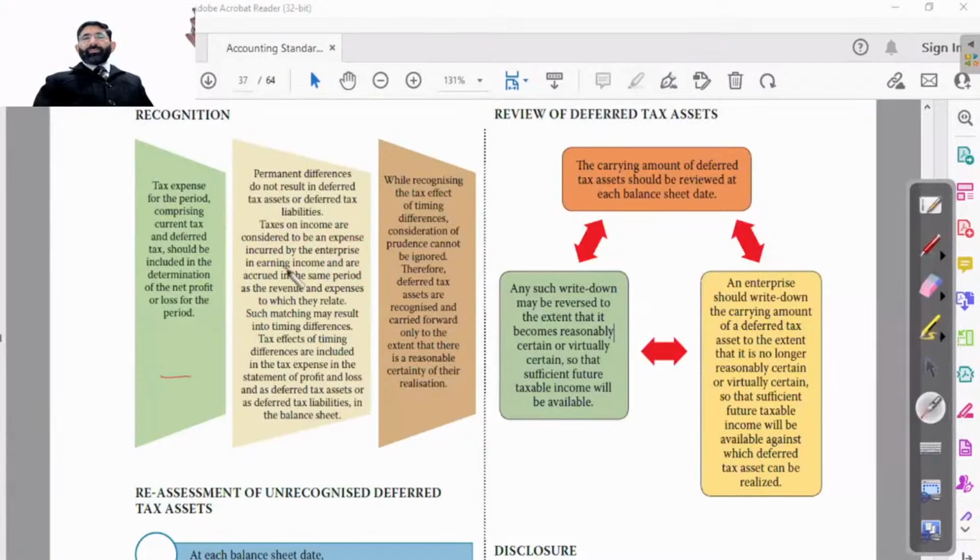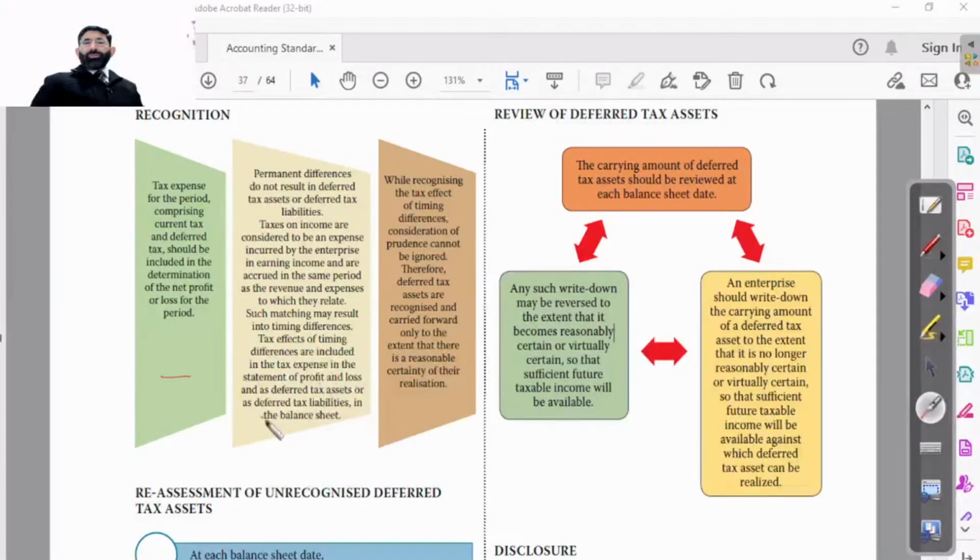So taxes on income are considered to be an expense incurred by an enterprise in earning income. What it means for? He says whatever the permanent difference, you will not have to carry it forward in the next year. So what you will do? You will have to treat it as an expense in the year in which it has been incurred. So by the enterprise in earning income and are accrued in the same period as the revenue and expenses to which they relate. So to whomsoever revenue or expense they are incurred, they have to be matched with that.